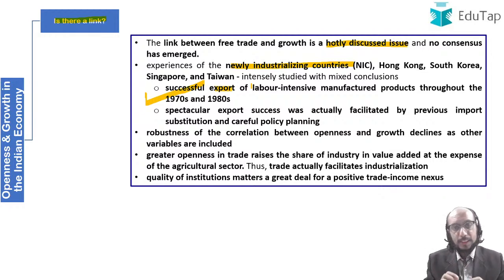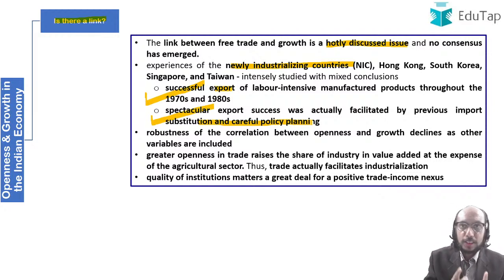So one set of economists are saying that because the economy was open, what is the meaning of open economy? Trade is happening, goods and services are flowing across the border, investment is flowing across the border, capital is flowing across the border, people are moving across the border. So one set of economists believe that this rapid growth that newly industrialized countries experienced was because of openness. And then there is another set of economists who believe that this spectacular export growth or export success that was witnessed was because of import substitution and careful policy planning. So you can very clearly see that this debate has basically two coins.